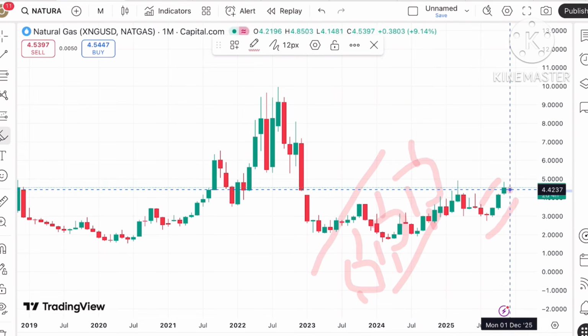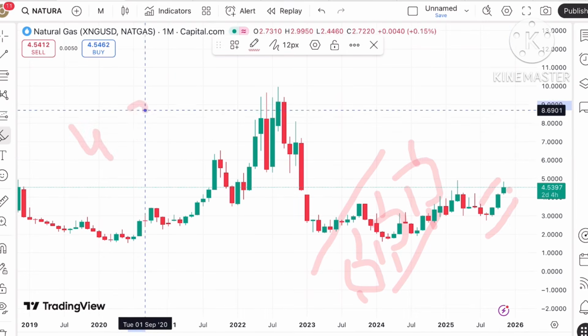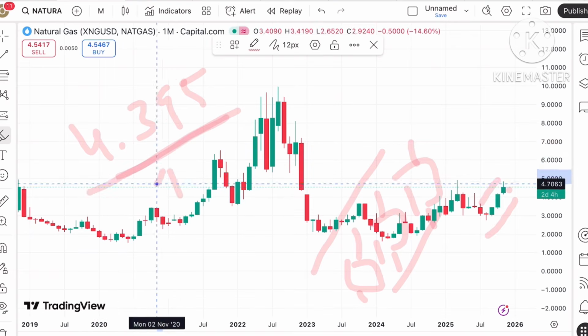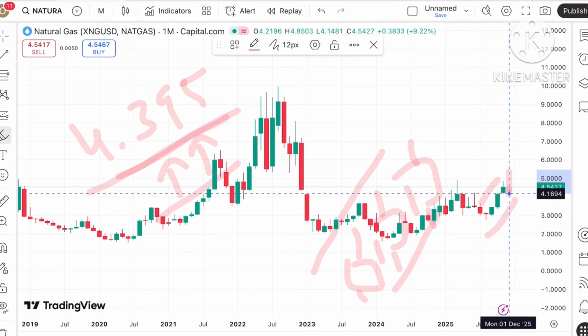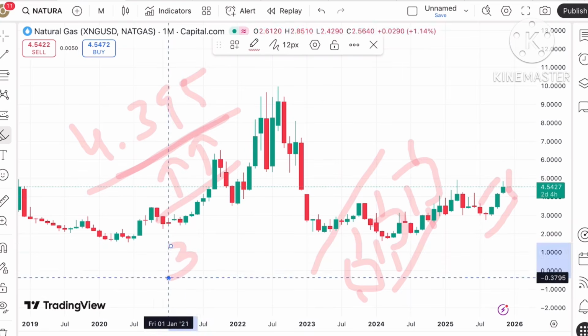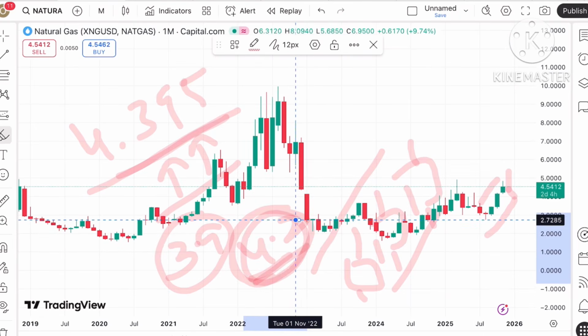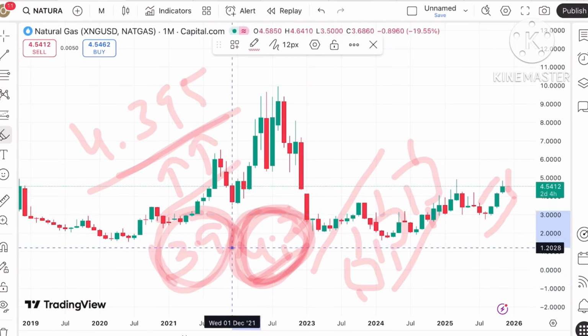So if you are trading or investing for a longer view, a level of 4.395 is important. If the price keeps moving above this level, a further upside can be seen. But if the price starts falling below this level and goes below 4.2, then you should not be trading at this level, and once it touches a level of 3.9, you can start selling.